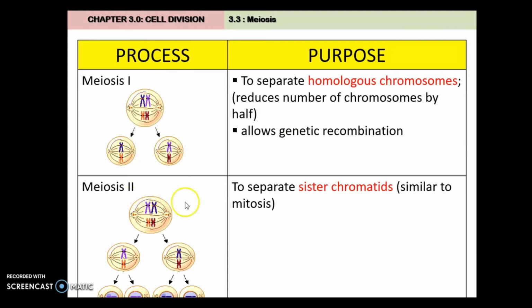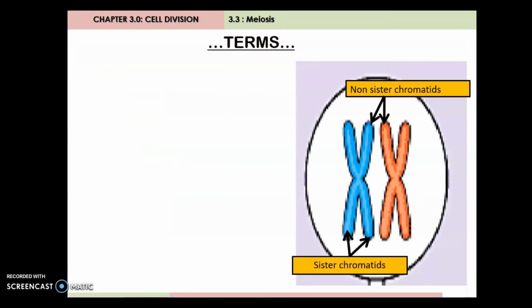And then in meiosis 2, we want to separate the sister chromatids. So here are the sister chromatids. In meiosis 2, the sister chromatids separate, same as what happens in mitosis. The terms I already taught you in our previous lesson.